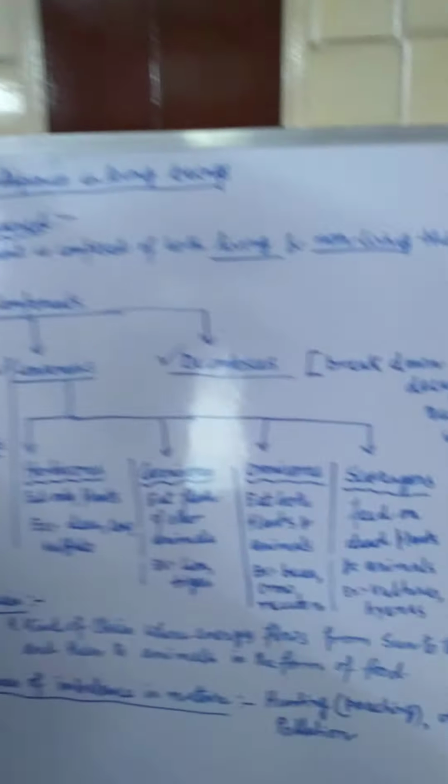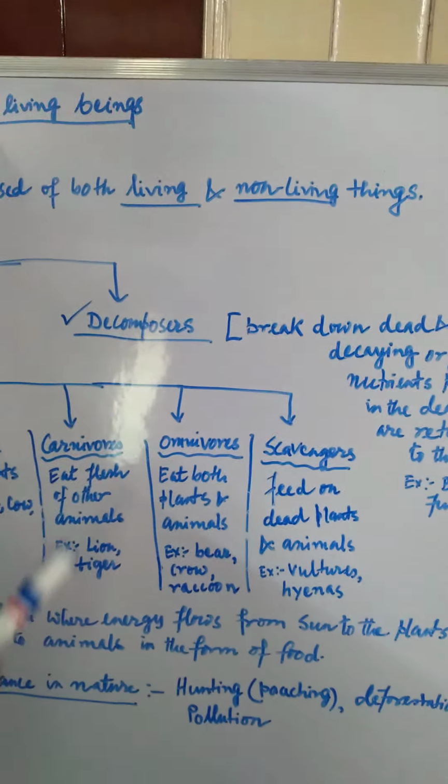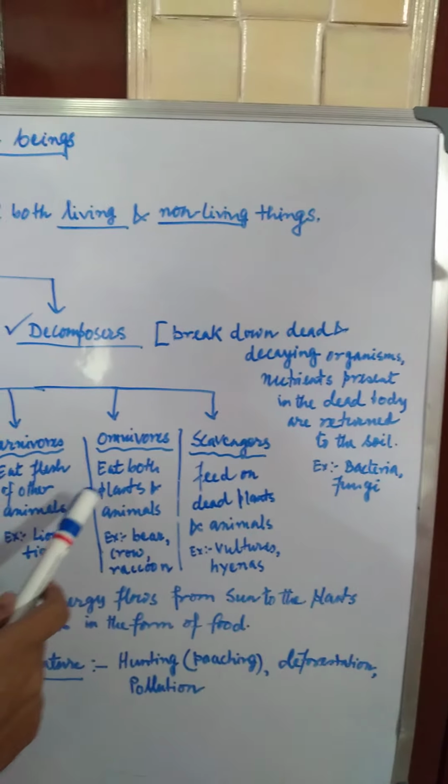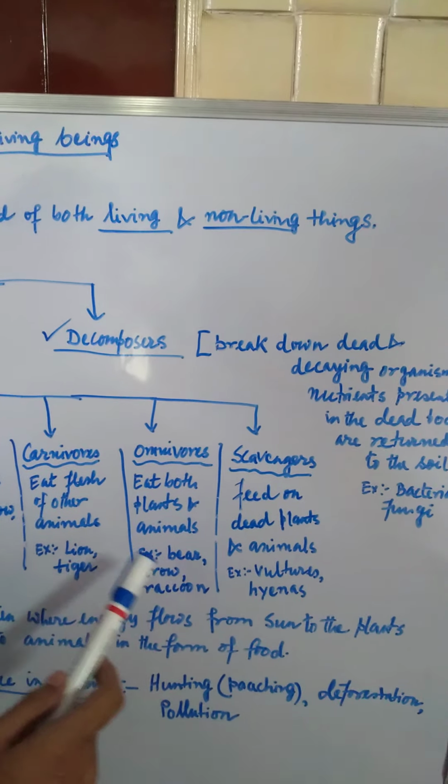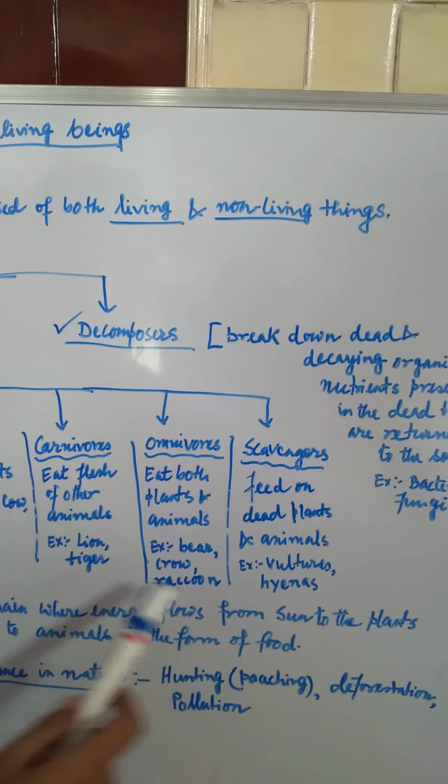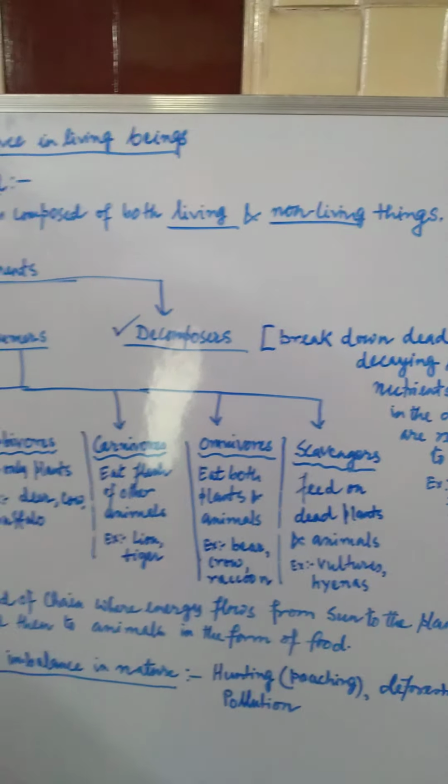So carnivores are the kinds of consumers which eat flesh of other animals. Come to the next part, omnivores. Omnivores eat both plants and animals, example bear, crow, raccoon. So omnivores are the kind of consumers which eat both plants as well as animals. A bear can eat the fruit of different plants, or it can eat the flesh of other animals also.